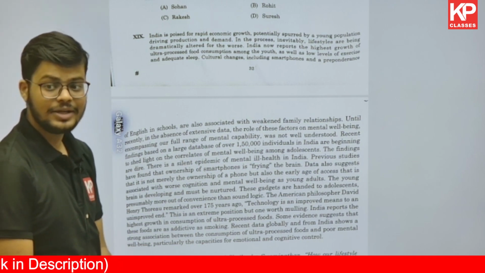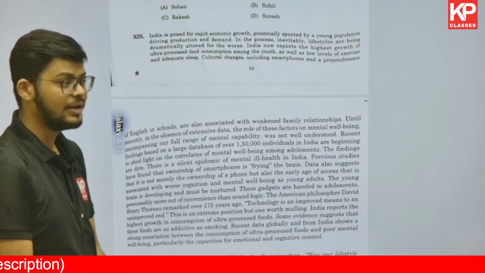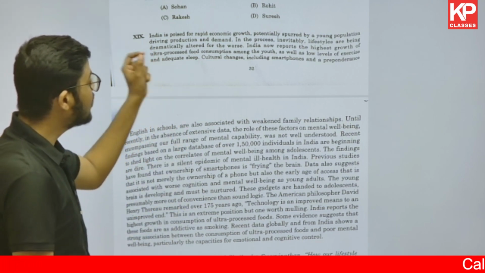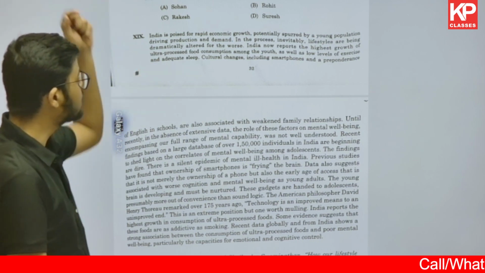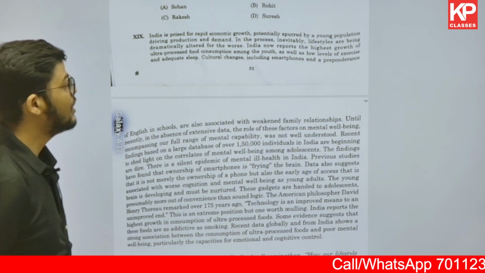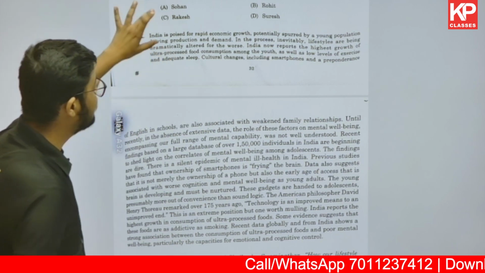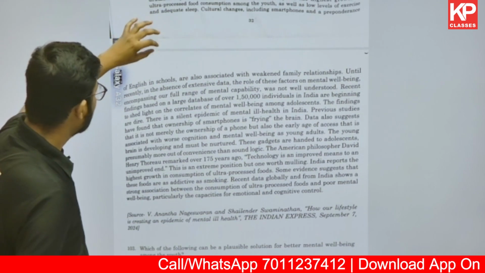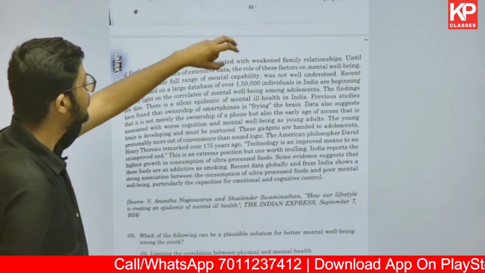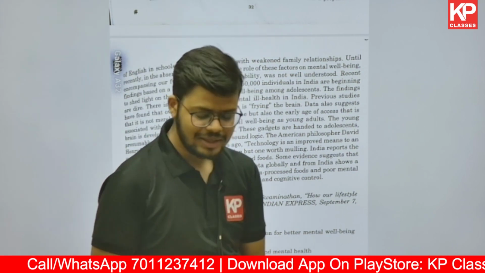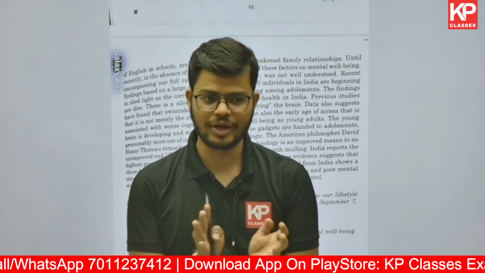India now reports the highest growth in ultra-processed food consumption. On the one side, India is an economy that is growing very rapidly. But on the other side, what is happening? It says India now reports the highest growth of ultra-processed food consumption among the youth, as well as low levels of exercise and adequate sleep. There are low levels of exercise and low levels of adequate sleep. Then cultural changes are there, including smartphones and preponderance of English in schools, which are also associated with weakened family relationships.